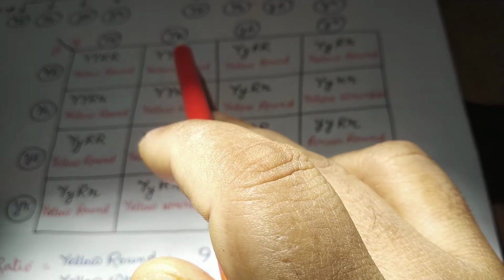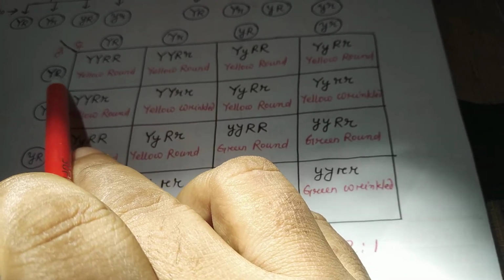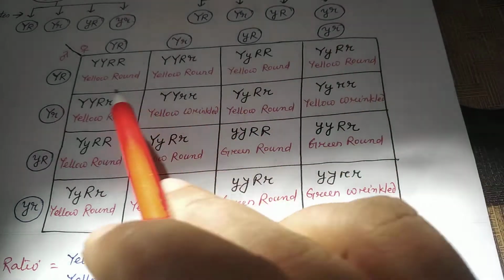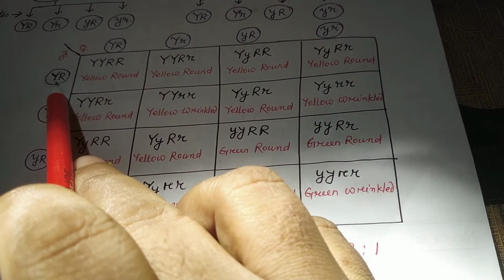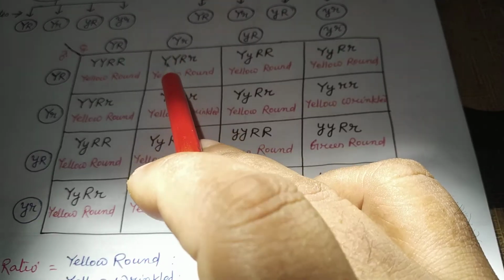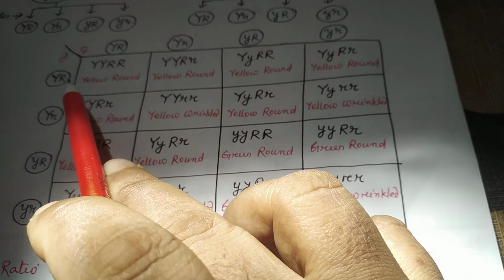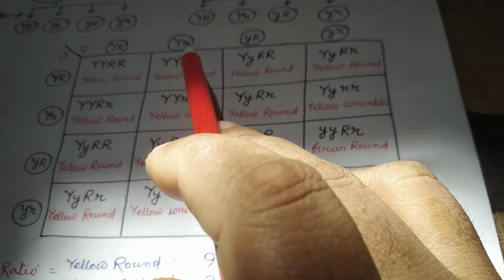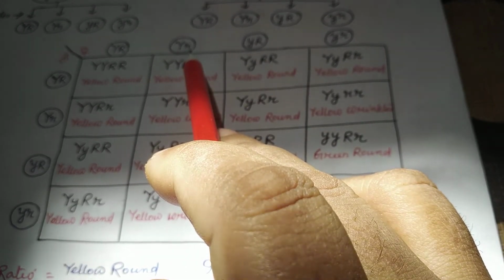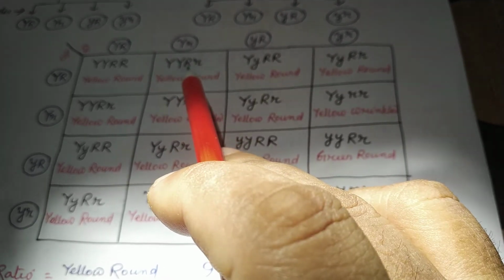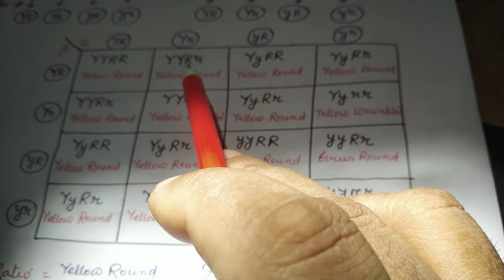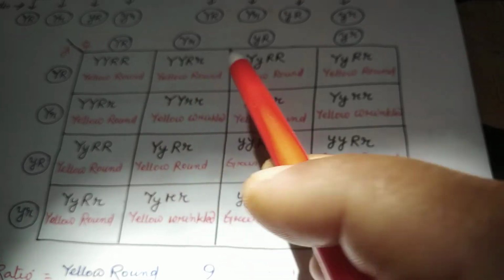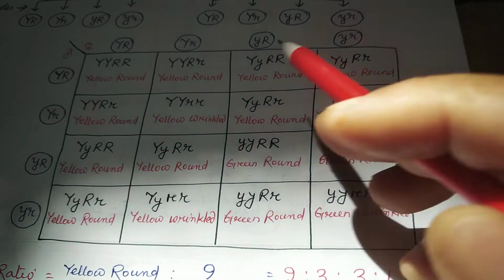First we will do this with these 4. Okay. So what we will do again, capital Y together, capital R and small r. So here we'll write capital R and small r.